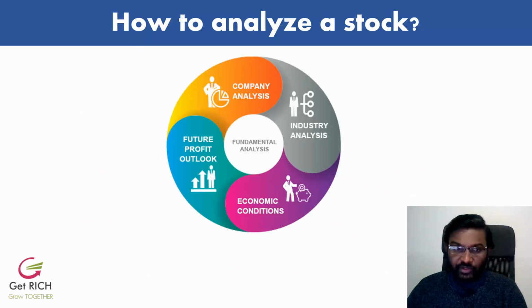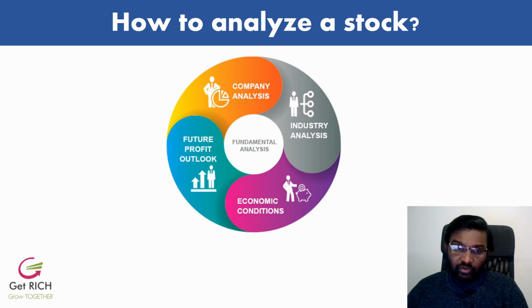Today the video is about how to analyze a stock. Analyzing a stock consists of different sub-analyses or sub-categories. One of them is industry analysis: how do we analyze the industry the stock belongs to, and how do we look into the economic conditions around that industry? How is this industry going to perform for the next 5, 10, or 15 years? Is it still relevant?